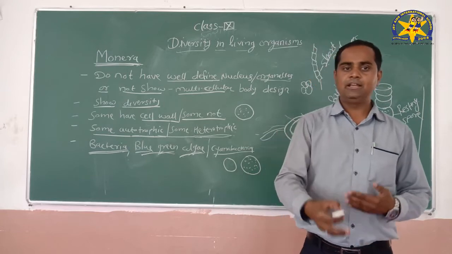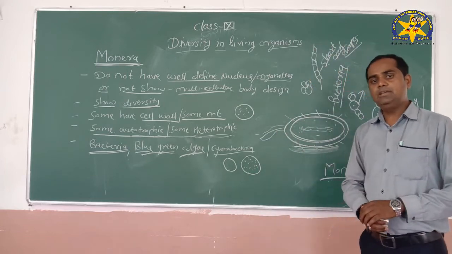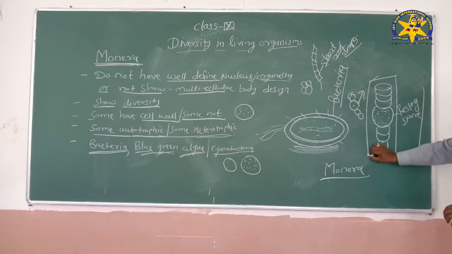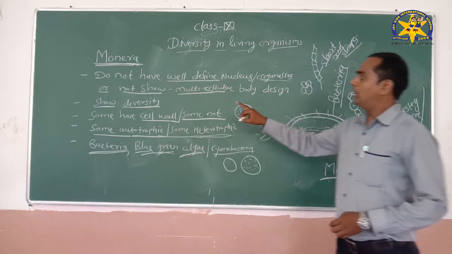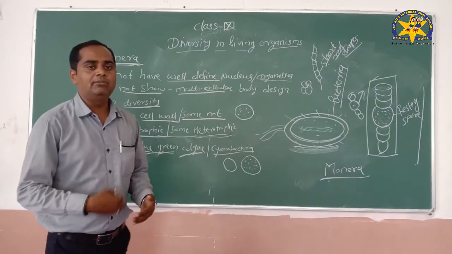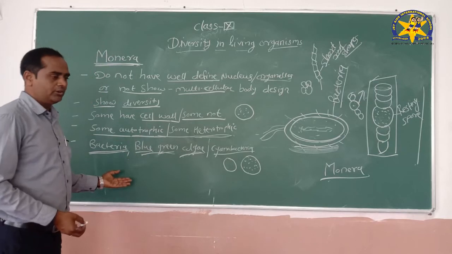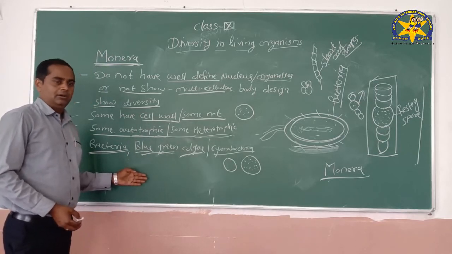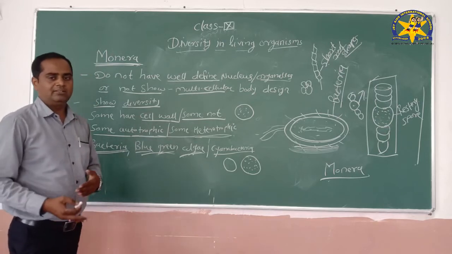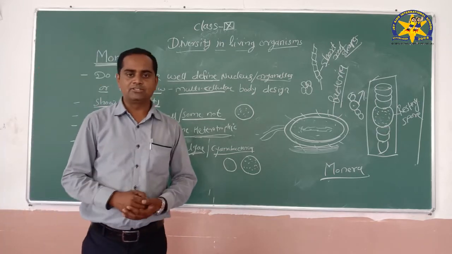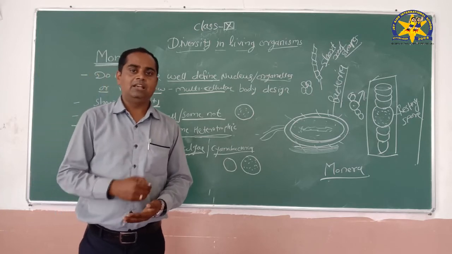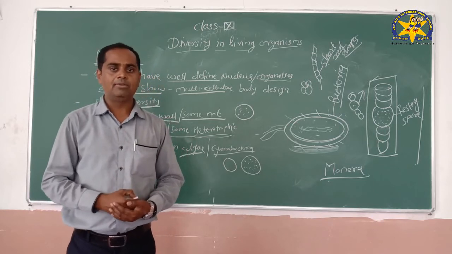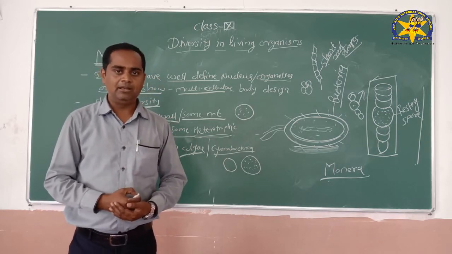In the morning I already explained the function of the resting spore. So this is the explanation of the Monera group. Similarly, we will see one by one what the Protista, the fungi, the Plantae and the Animalia groups are. Depending upon their body structure and function, scientists have classified organisms into 5 different kingdoms: Monera, Protista, fungi, Plantae and Animalia.